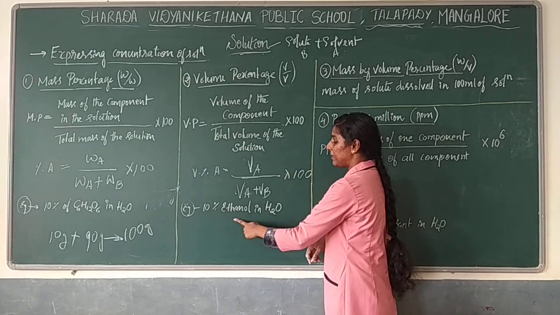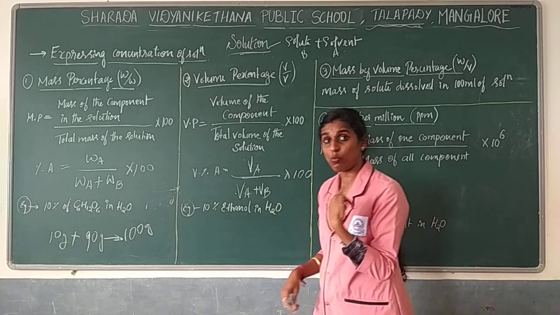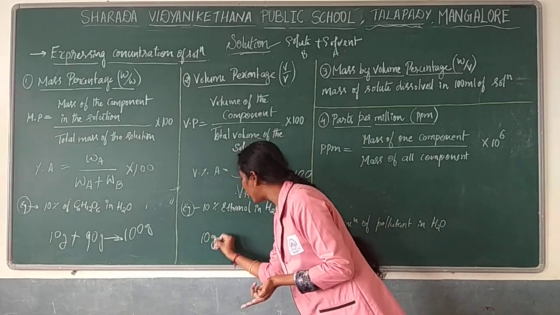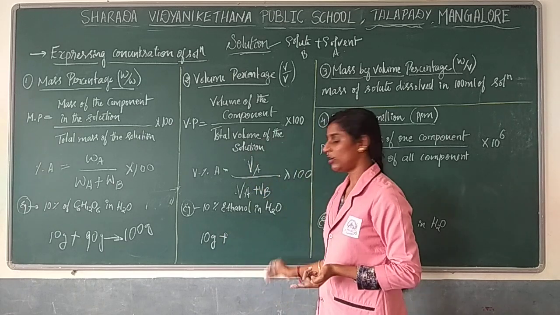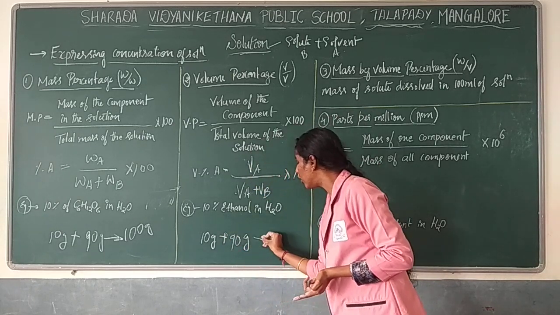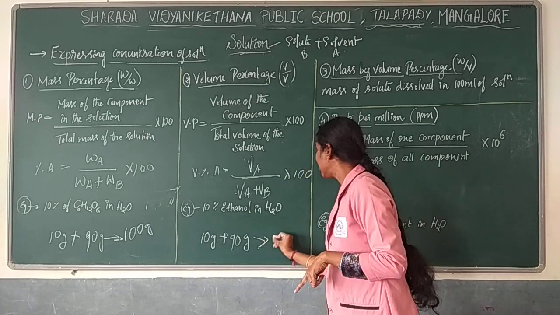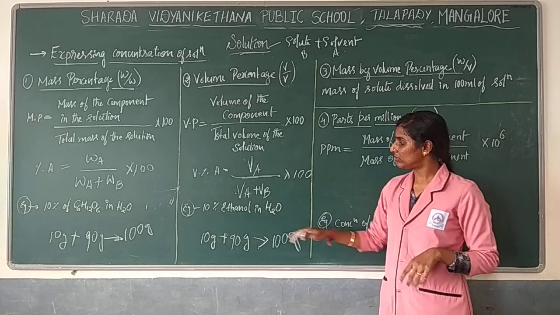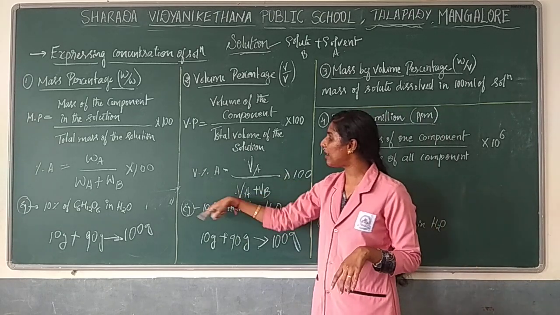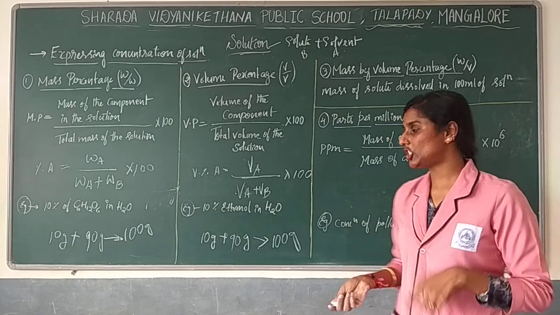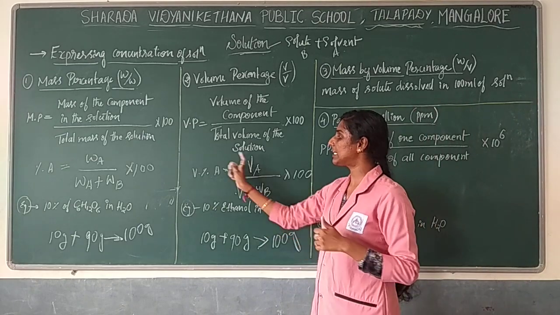Example, 10% of ethanol in water. What does it mean? 10% of ethanol means 10 gram of ethanol in 90 gram of water to get 100 gram of solution. Just substitute, and you will again get 10% volume of A. Or if you are checking the volume of B, that also comes to 10%.